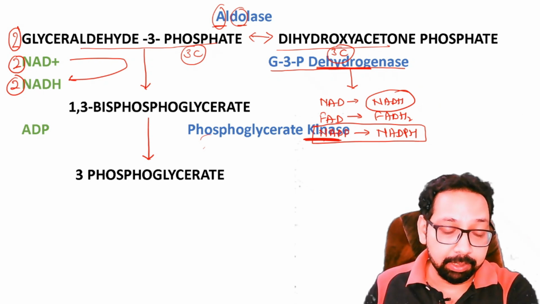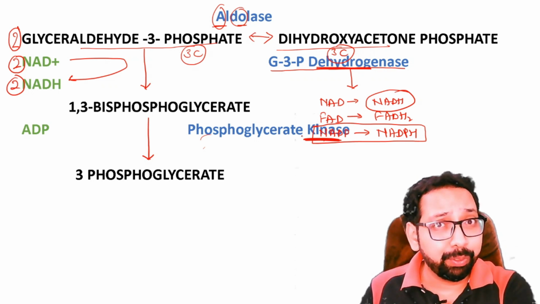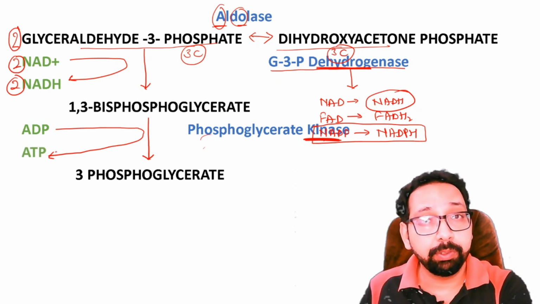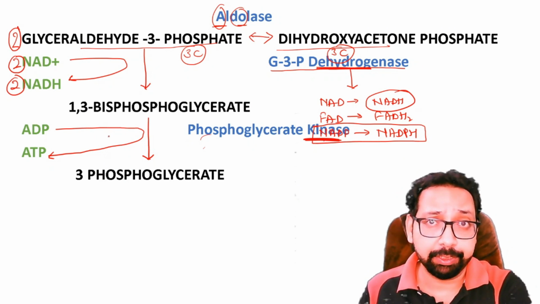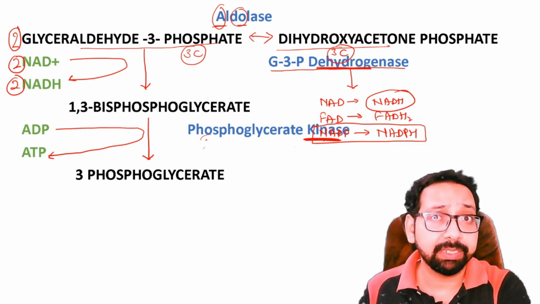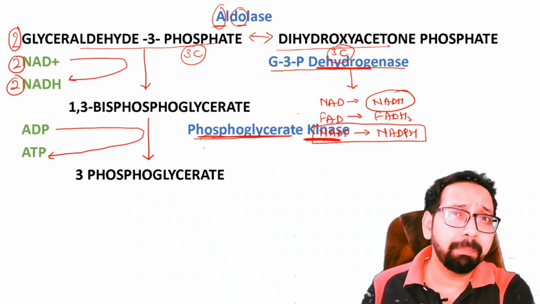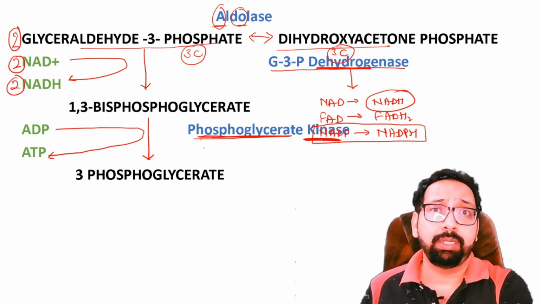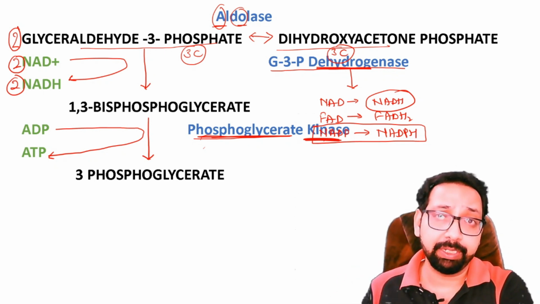All kinases are transferase. Kinase requires magnesium as cofactor. Either ATP is used or produced. In this reaction, ATP is produced. And I told you, if kinase produces ATP, that is called substrate level phosphorylation. The question is asked, in glycolysis, substrate level phosphorylation is catalyzed by which enzyme? Phosphoglycerate kinase. Sometimes there would be a simple question. They will give only one kinase in the options, then there is no need to think. You will mark kinase. I told you, whenever there is kinase, that is substrate level phosphorylation, ATP is produced.